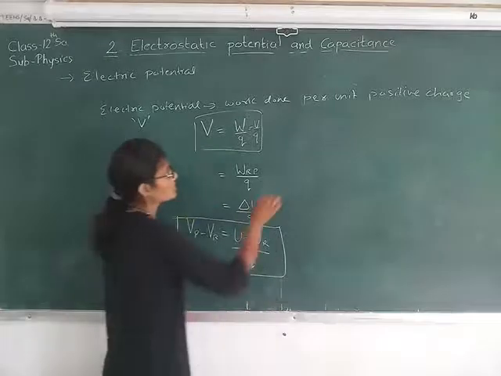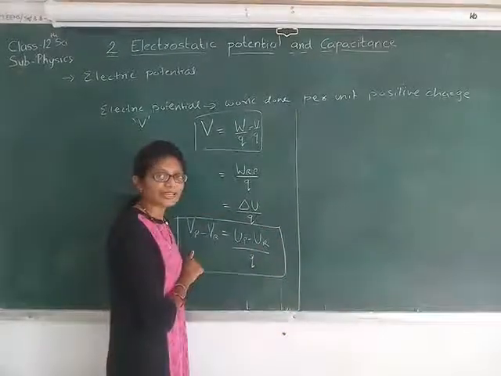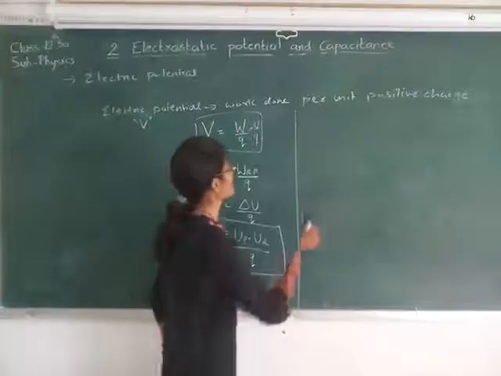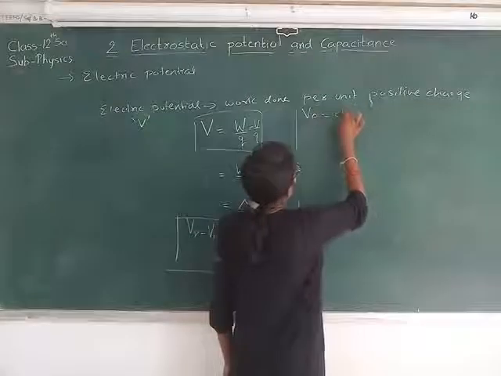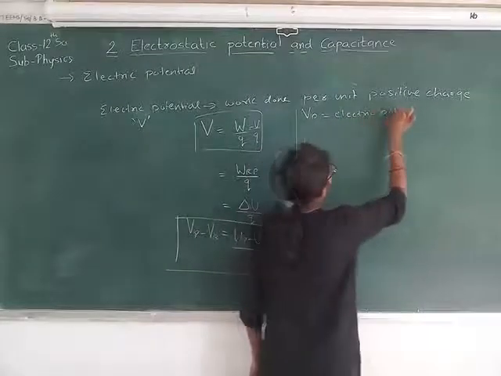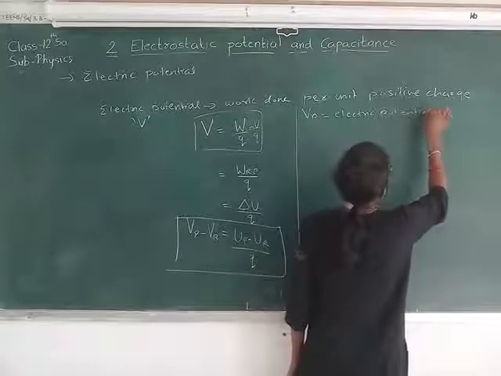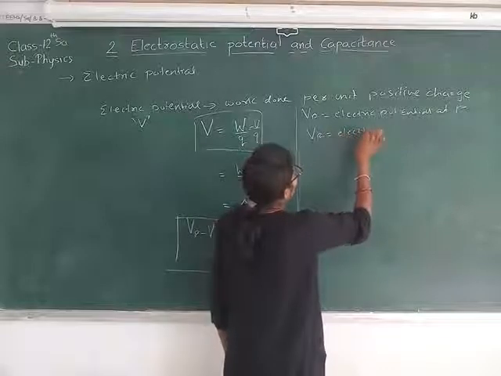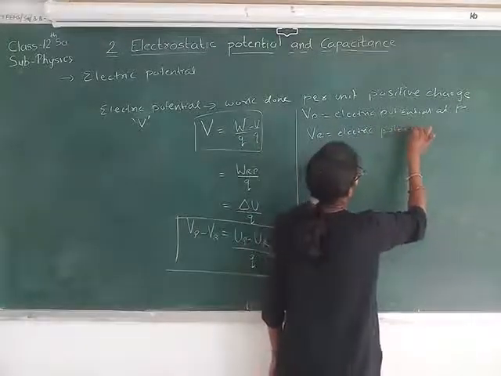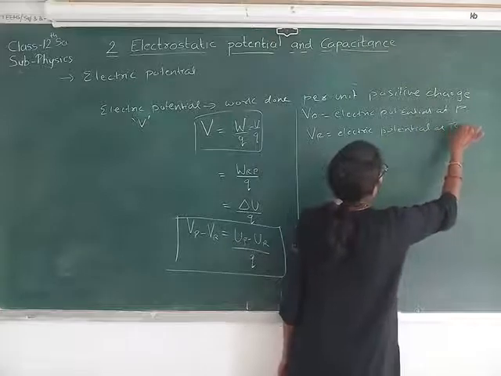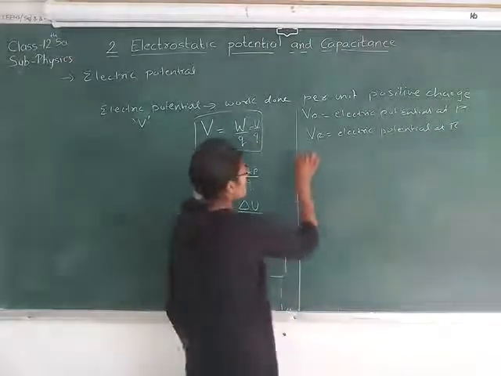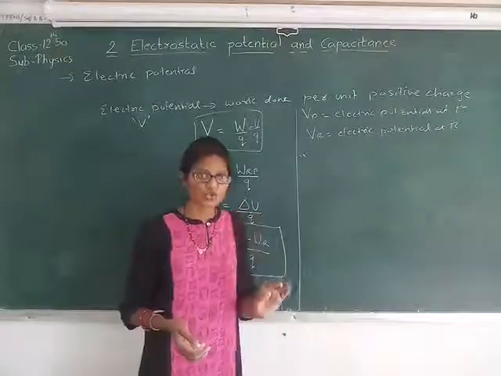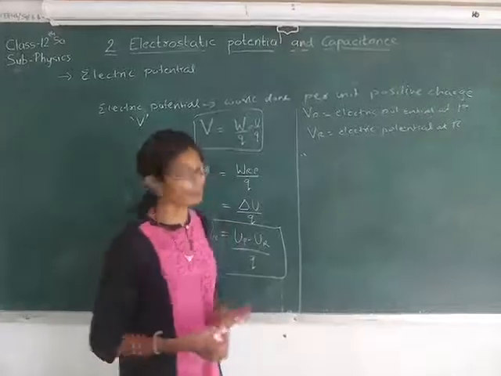So here Vp is nothing but the electric potential at point P, and VR denotes the electric potential at R. So here the definition can be written as, you just need to replace the charge by a unit positive charge in the electrostatic potential.